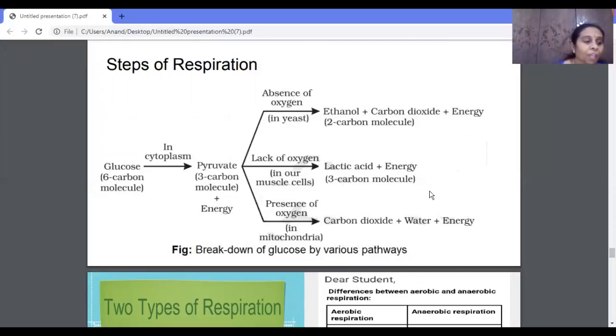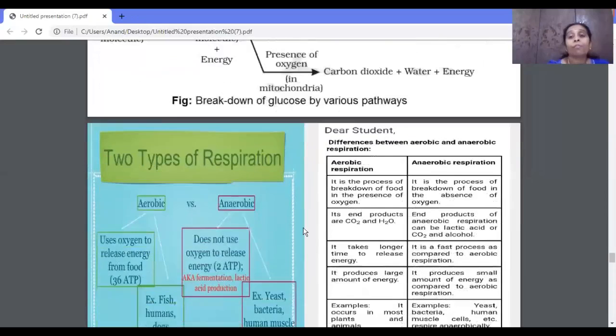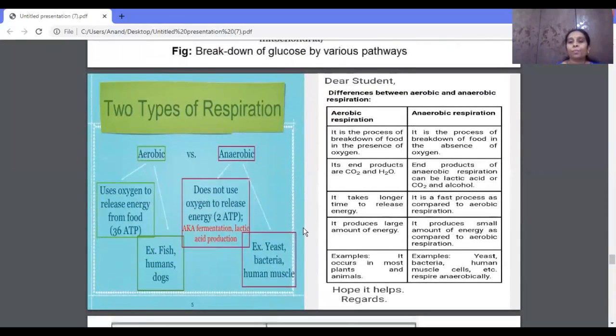And when you observe here, during aerobic respiration, if the glucose is broken down into energy in the presence of oxygen, a lot of energy will be released compared to anaerobic respiration. In anaerobic respiration, a lesser amount of energy will be released. So this is a difference between aerobic and anaerobic respiration.